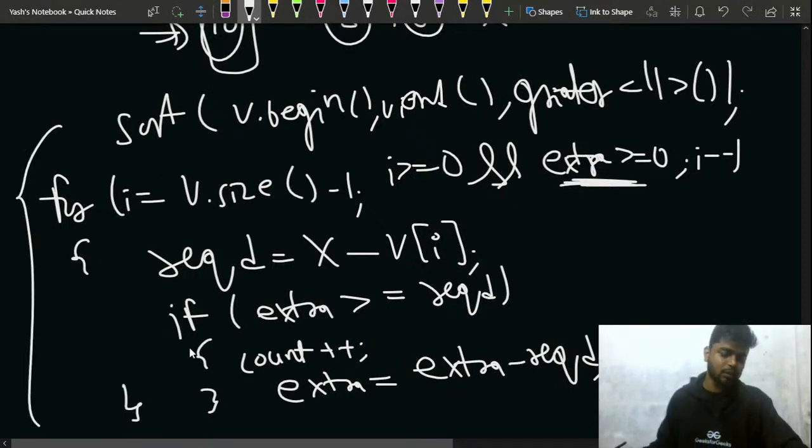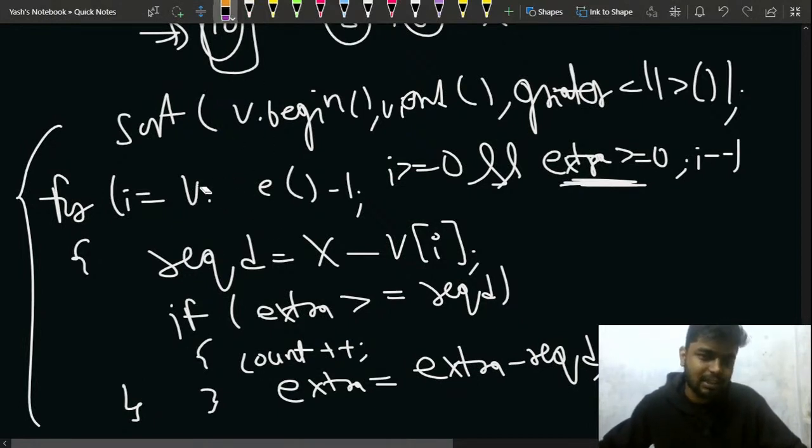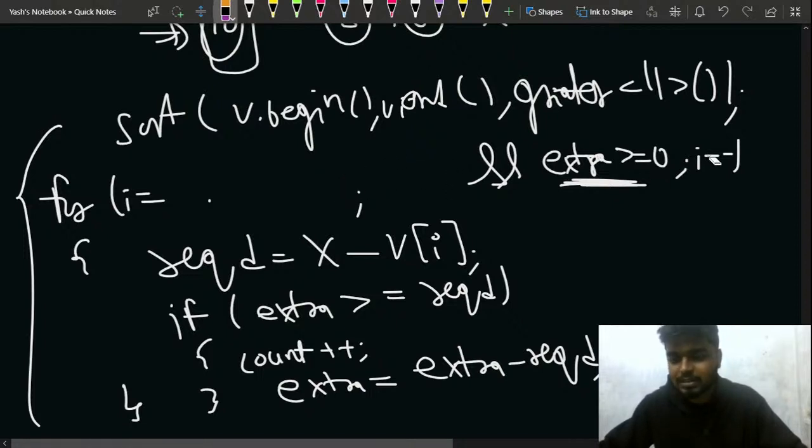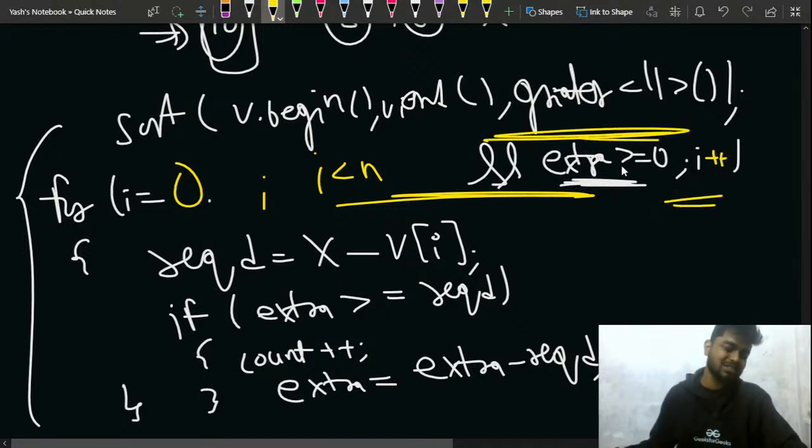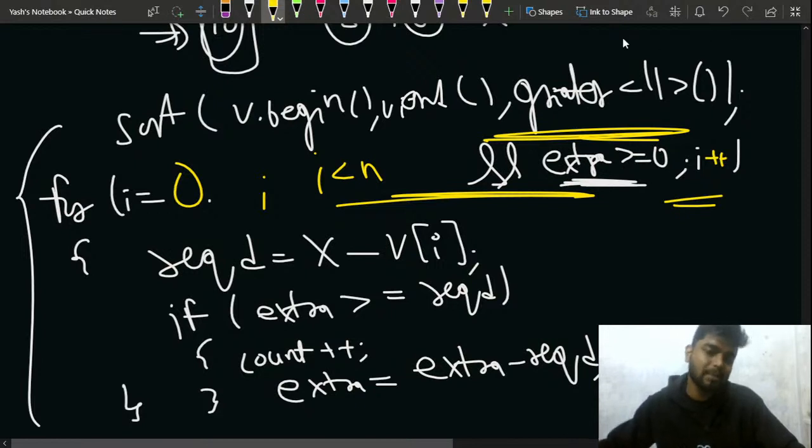Right, why we are doing it, what we are doing. If you are sorting in decreasing order, so why are you starting from the back? Okay, yeah, if I am sorting, yeah, right. So that is one mistake that I have done, sorry for that. I just thought, let me do it like this: i starts from 0 and i is lesser than n, and the extra should be greater than or equal to 0, and I do i plus plus. If I'm sorting it in this order, then it will look like this. I just thought that I was sorting it in ascending order. Just a big mistake that I did.